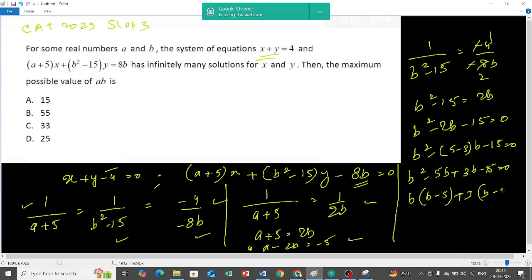Sir, if we take first and second equation, then like b square equals to a plus 20 is coming.